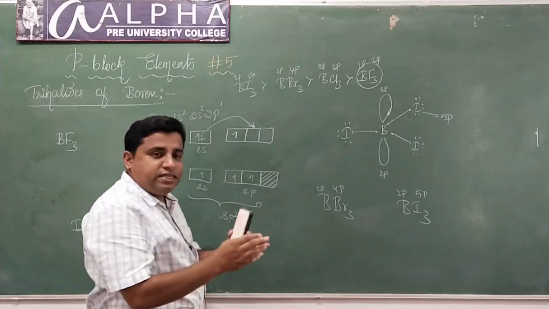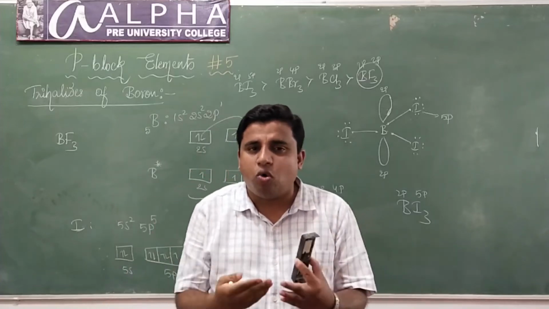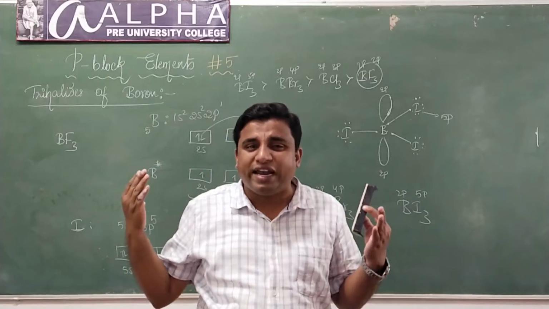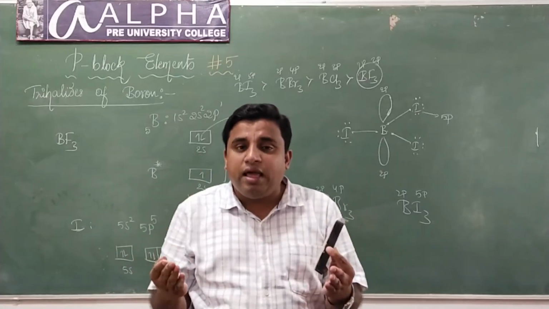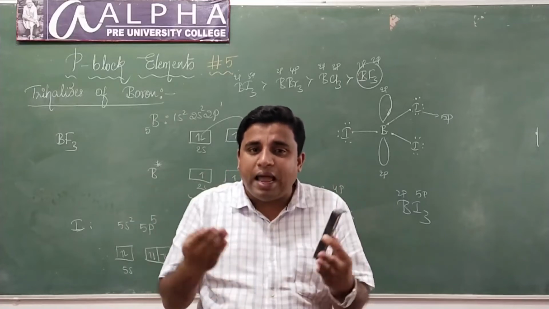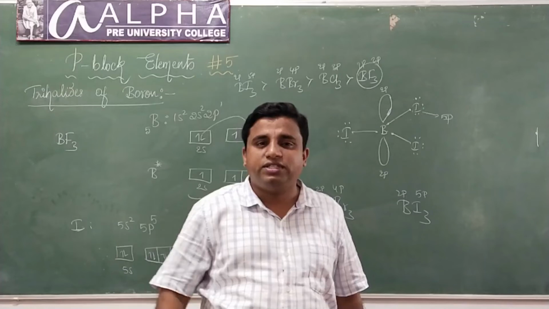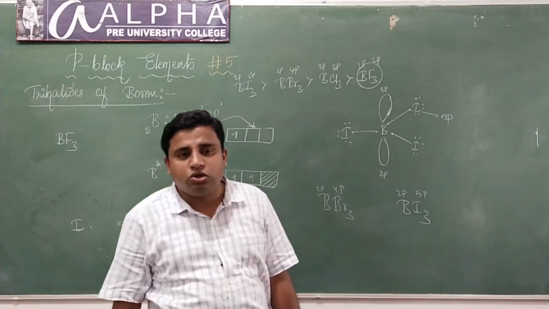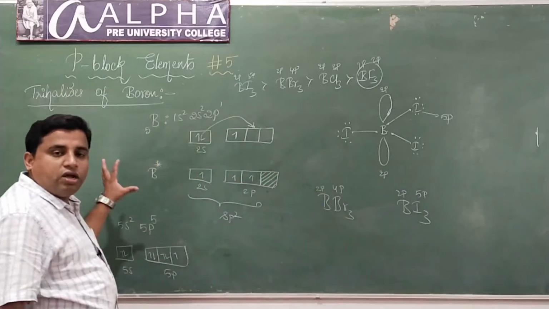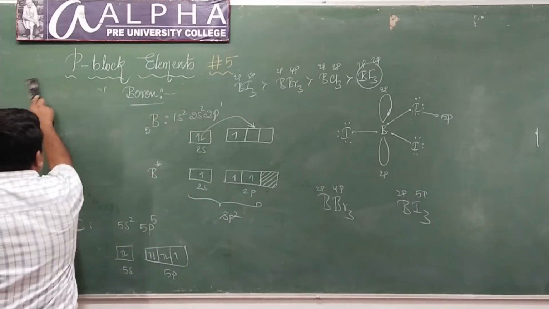If there is a large energy difference between the orbitals, they cannot overlap, they cannot form a bond, and they cannot exchange electrons. Only when the two orbitals have the same energy can they form a bond, overlap, and exchange electrons. Hope you have studied that in chemical bonding. Understood? I hope you have understood this. That's fine. Okay, next one.